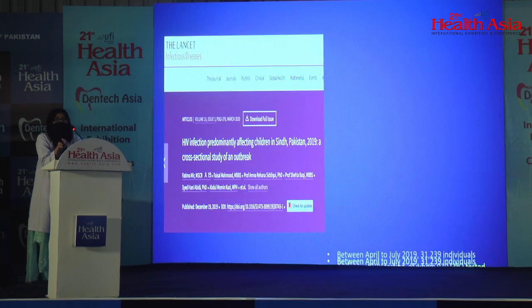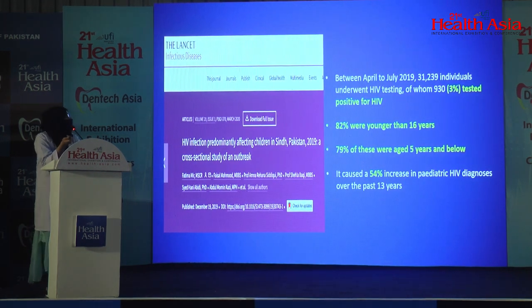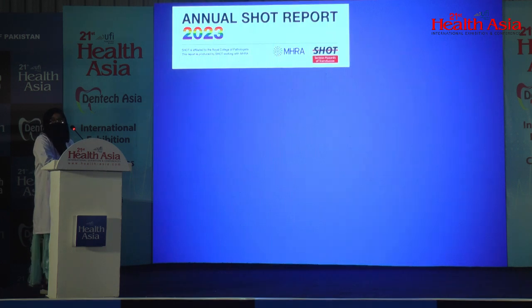The condition of HIV is also not very good. Between April and July 2019, almost 31,000 individuals underwent HIV testing, of whom 930 tested positive for HIV. 82 were younger than 16 years, and 79% of these were aged 5 years and below. So it caused a 54% increase in pediatric HIV diagnosis over the past 13 years.